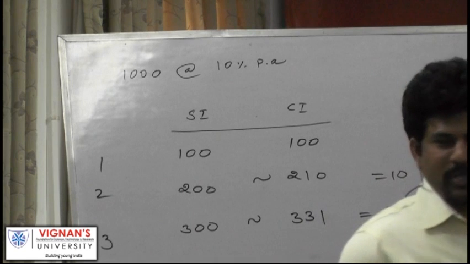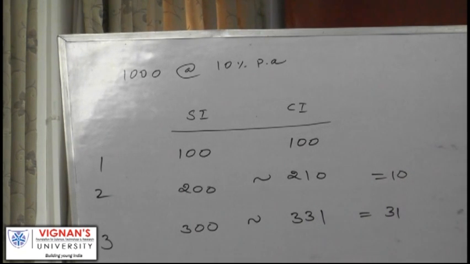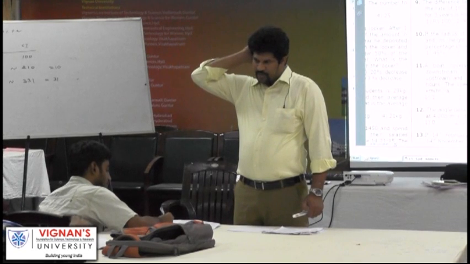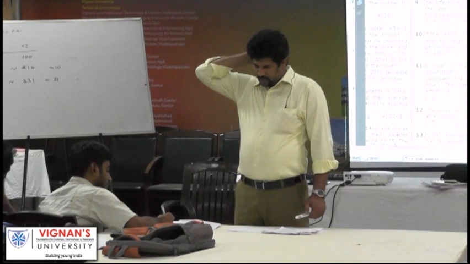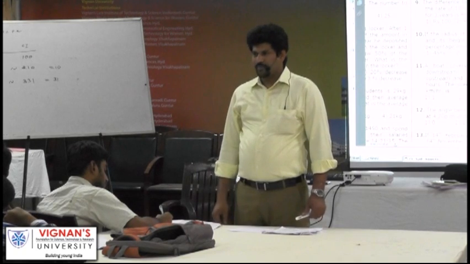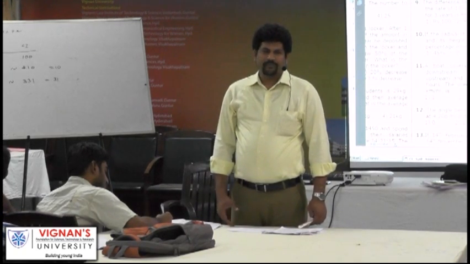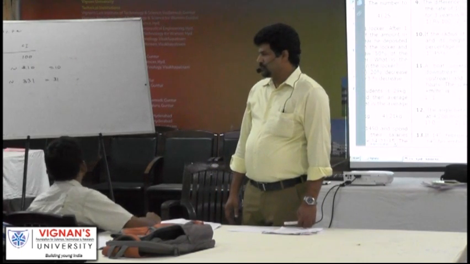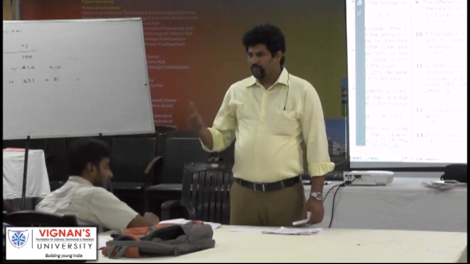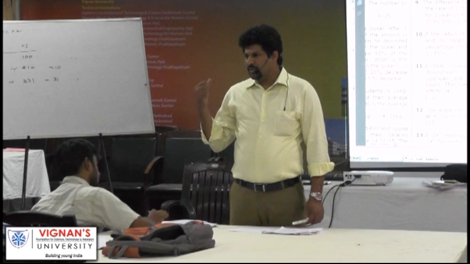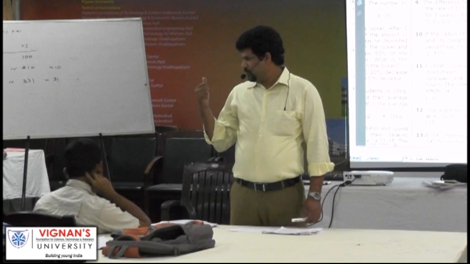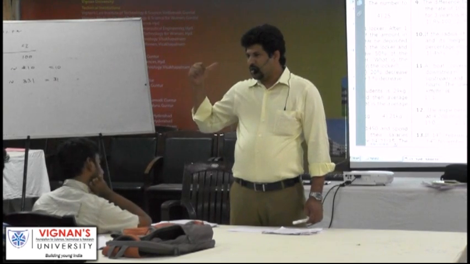So if the principal is 1000 and rate of interest is 10%, then that is how the difference is. After 3 years difference is 31 rupees. After 2 years difference is 10 rupees. Now you can question it: if it is given 20% rate of interest, or for 10% and 1000 you get 31 rupees difference, if you want to find out principal or something like that, you can accordingly increase.